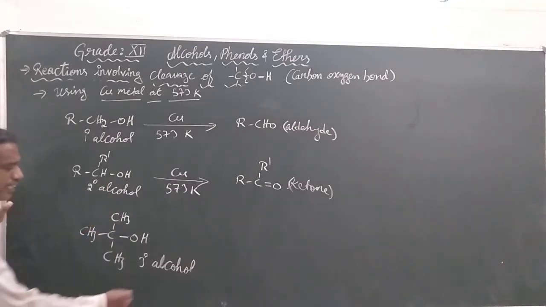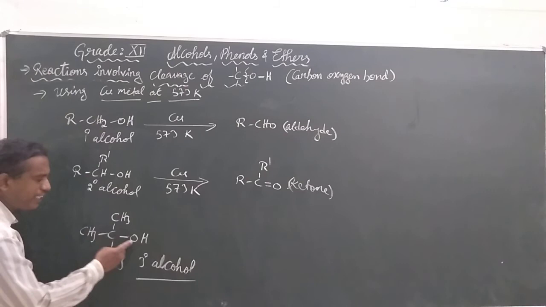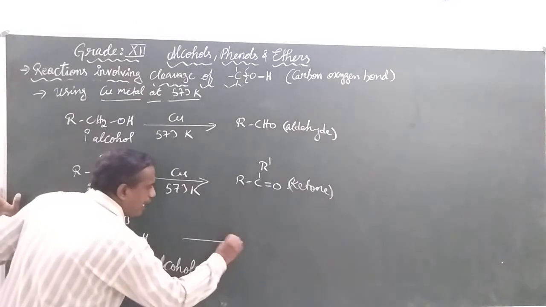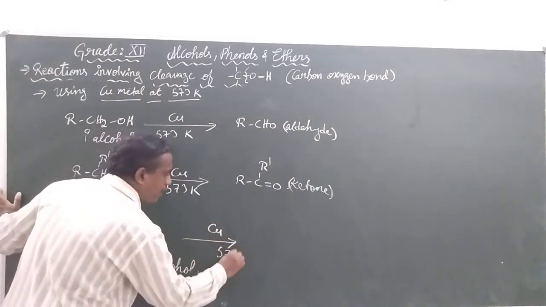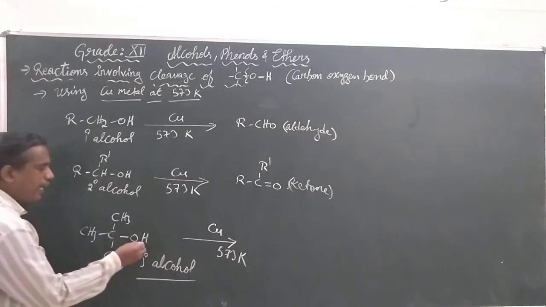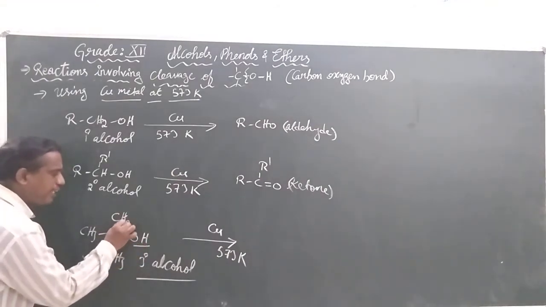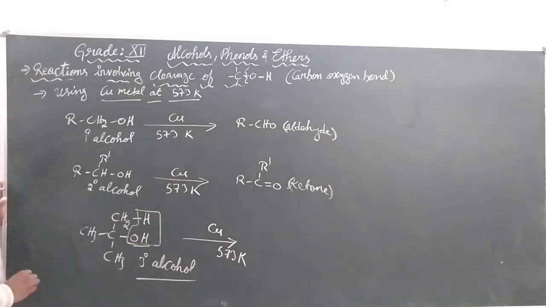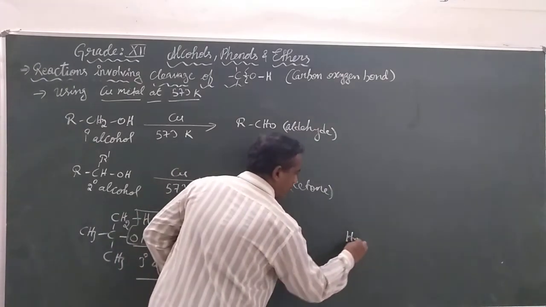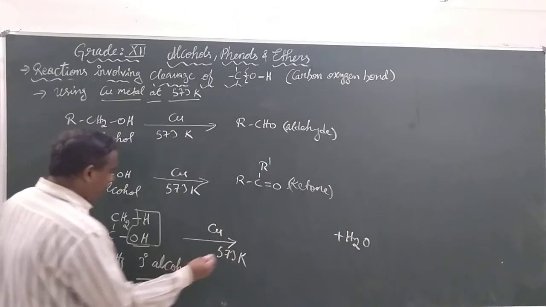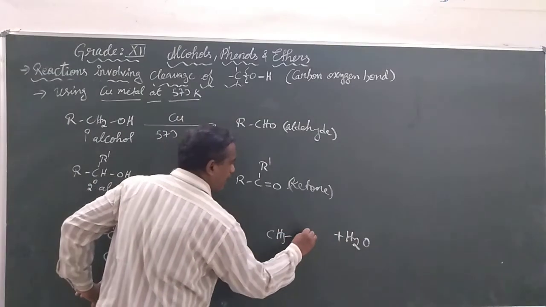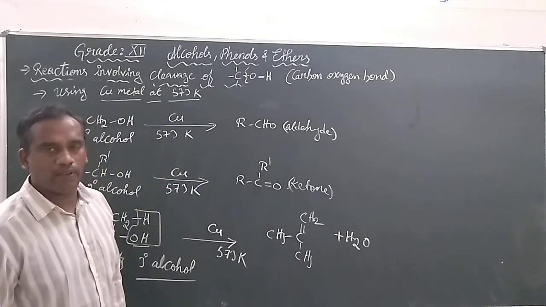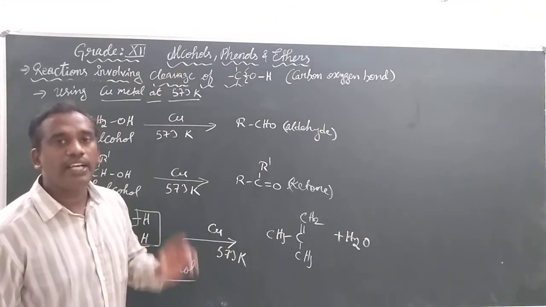But in the case of tertiary alcohols, that is, the OH bonded carbon having three alkyl groups, when you pass over the copper metal at 573 Kelvin, the OH group and one of the hydrogens will be eliminated together in the form of water, leaving behind a double bond between carbon and carbon.